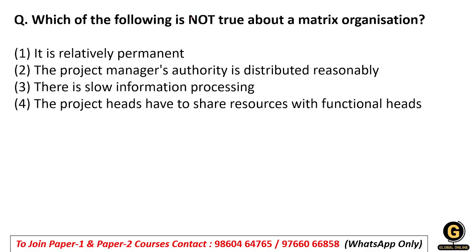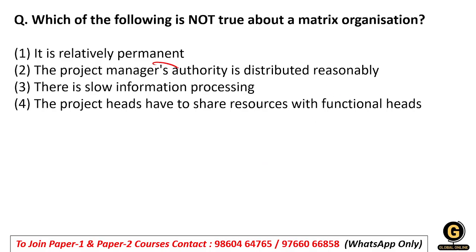Which of the following is not true about matrix organization? It is relatively permanent. The project manager's authority is distributed reasonably. Then there is a slow information processing, and the project heads have to share resources with the functional heads. So here students, you have to identify the not true, meaning the false or incorrect statement, in context of matrix organization. Matrix organization is an organization which is a combination of both functional as well as project organization.